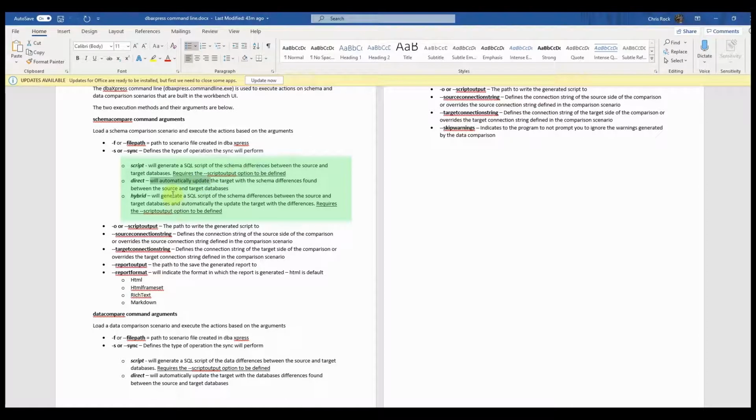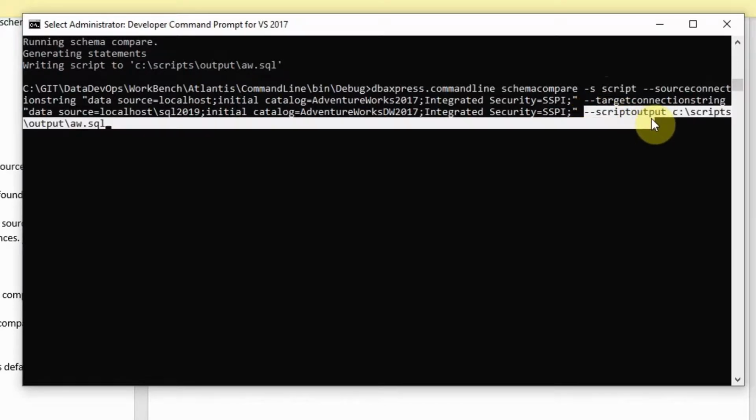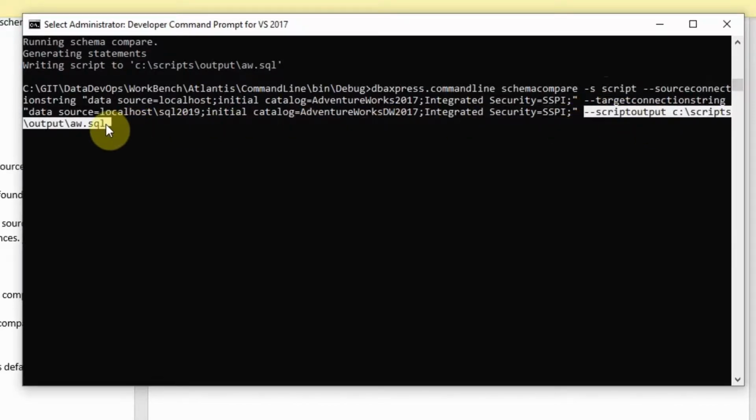So it's going to generate the script, it's going to write that script out to a file, and then you're going to execute. For both the script and the hybrid mode, you need this script output defined, and you can see that right here. So I'm doing script, and then my script output is saying that when this executes and it finds differences, write the script out to this file.